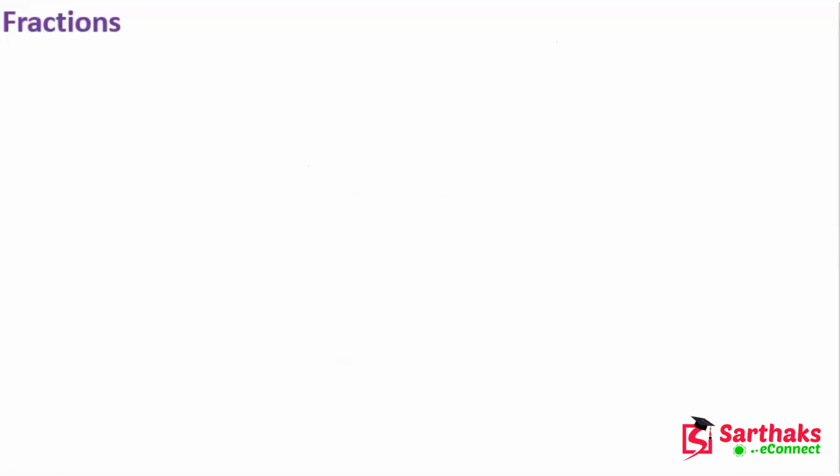So what is a fraction? In mathematics, fractions are defined as parts of a whole. The whole can be an object or a group of objects. Let's suppose we write 1 upon 2. It means 1 part out of 2.